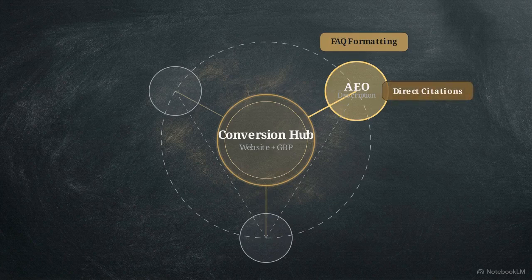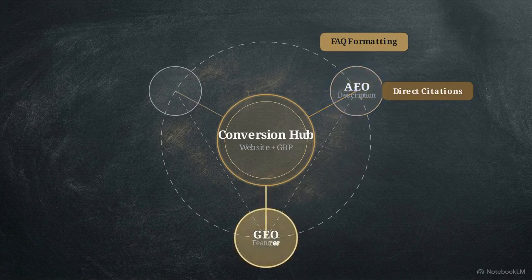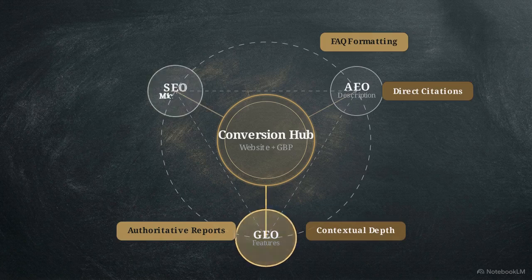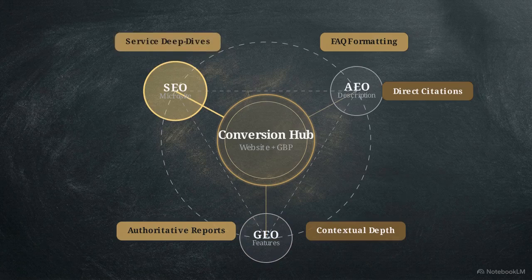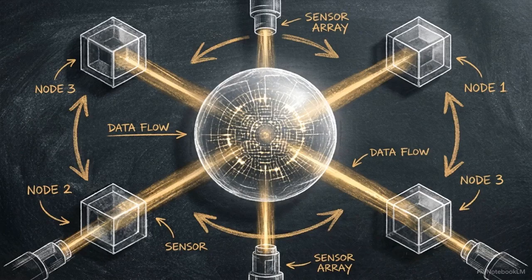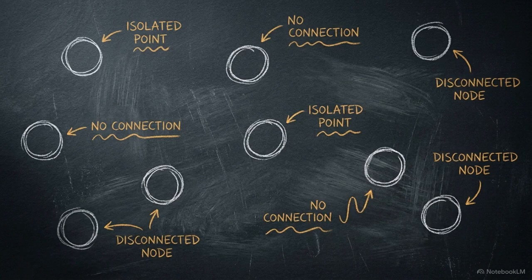The second node is the features microsite, built for GEO. This node contains authoritative process explainers and reports, providing the contextual depth that synthesis algorithms require. The third node is the SEO microsite. Here, we use service deep dives and location-specific keywords to capture traditional organic traffic and build backlink authority. This segmented architecture ensures that, regardless of which crawler analyzes the data, it finds a format specifically optimized for its retrieval method. Publishing these nodes is only the first step.